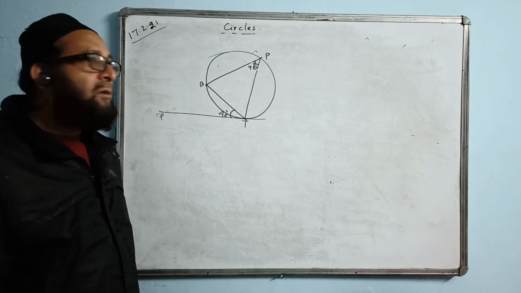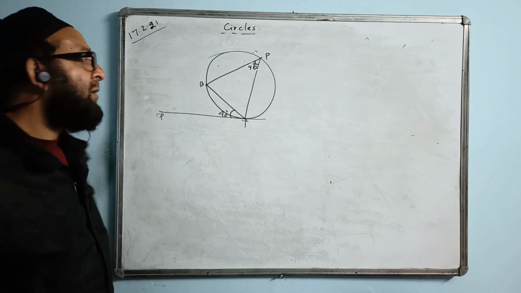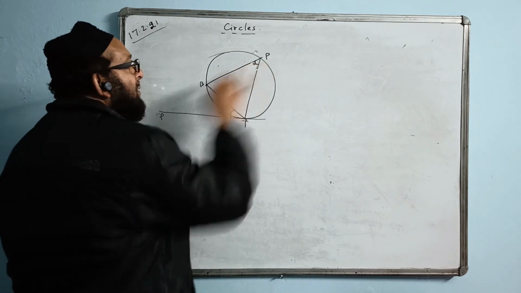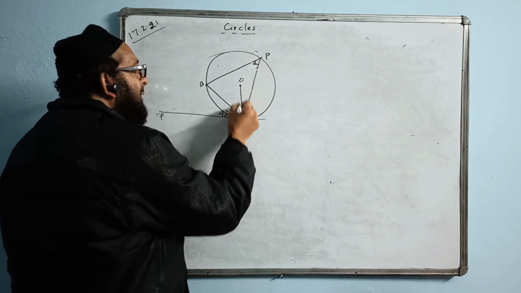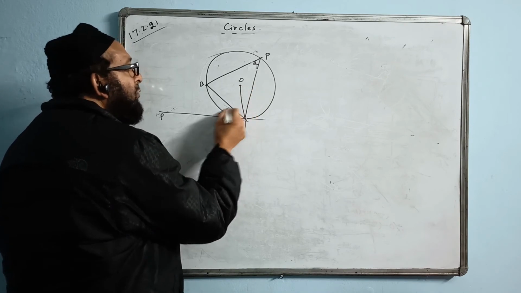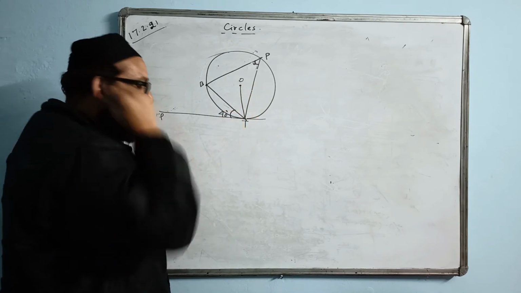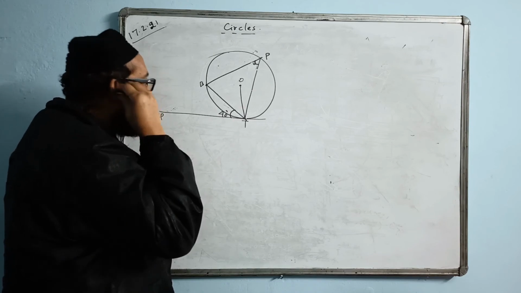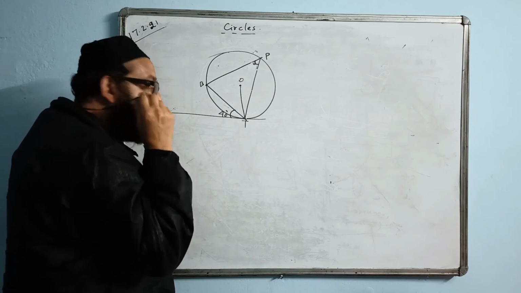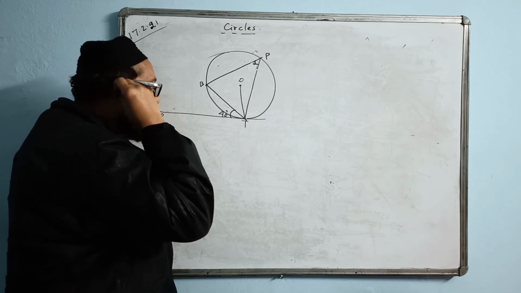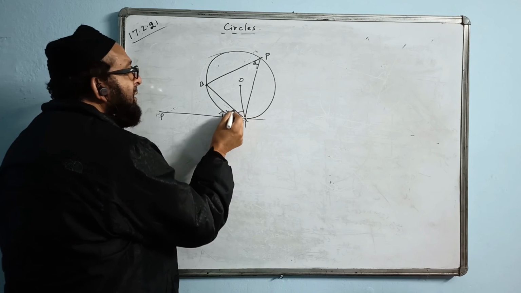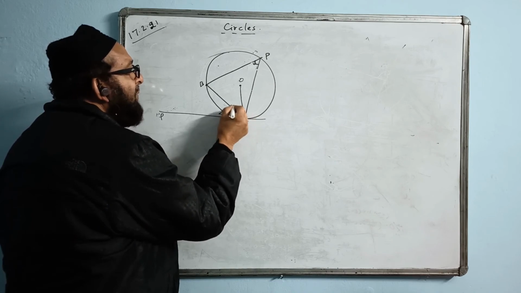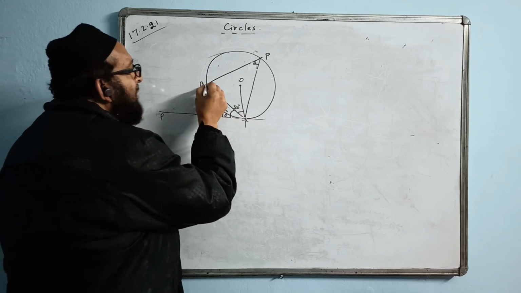And why are they equal? I will show you the reason. You can just see, I take a center here and I draw the radius. The total angle is 90 degrees, and this part is 40. What is the remaining part? This will come to 50. I join the radius also.